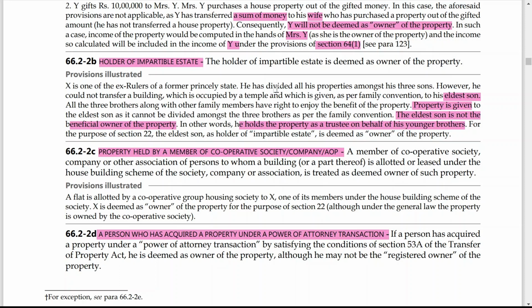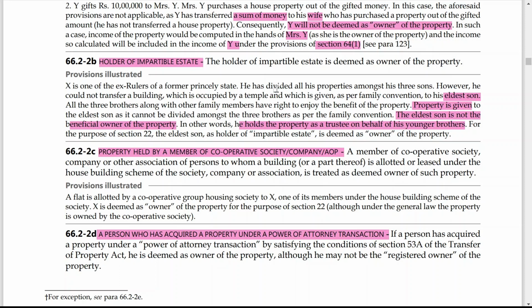Eldest son will be considered as a deemed owner even though he is not the beneficial owner under section 22. All are enjoying the benefits, but then also who is deemed as owner? The eldest son is considered as deemed owner.